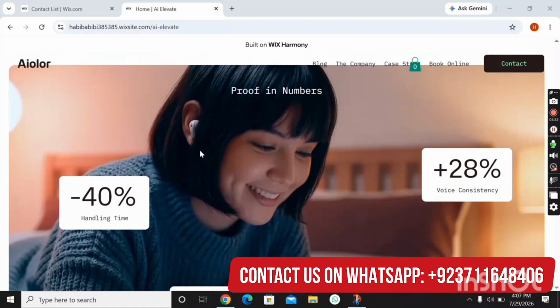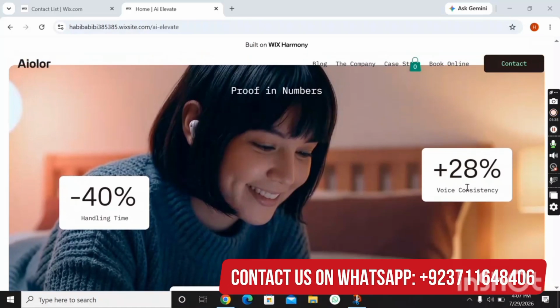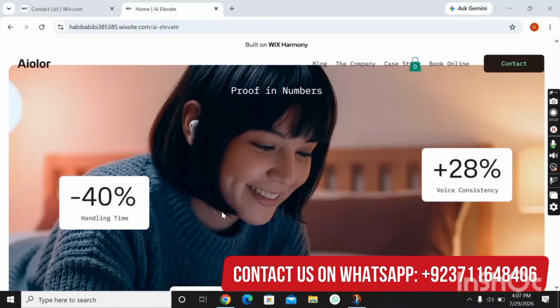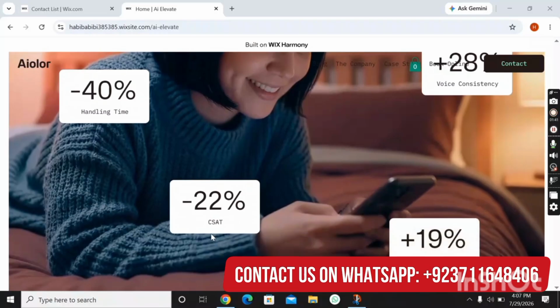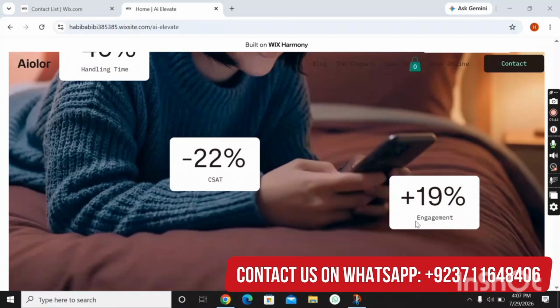These are the proof in numbers. Here is the voice consistency percentage. You can add it from the dashboard. Here is the handling time, and here is CSAT, and here is the engagement percentage.